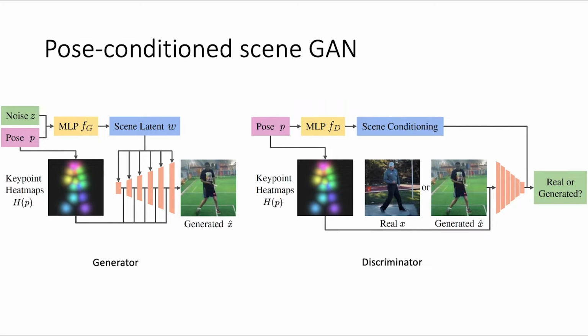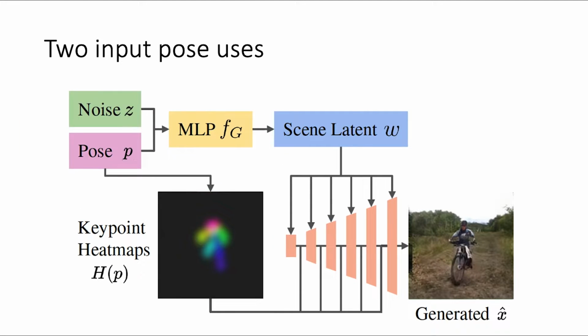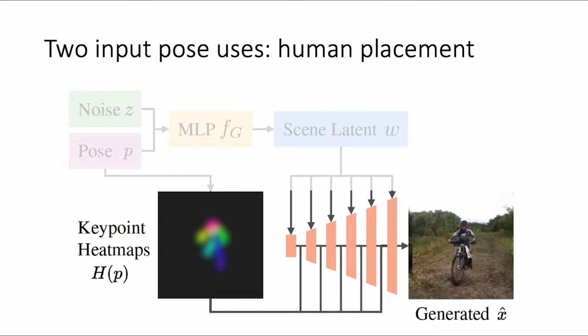Our model is a pose-conditioned GAN, based on a scaled-up version of StyleGAN 2. We double the channel width of both the generator and discriminator, which we find significantly improves performance on our complex dataset. Pose conditioning is used in two ways: for placing humans in the right position, and for producing scene latent codes for compatible scenes. We can generate scenes without a human at test time by simply zeroing out the heat map conditioning used to place humans.